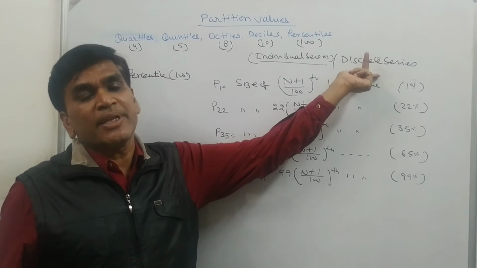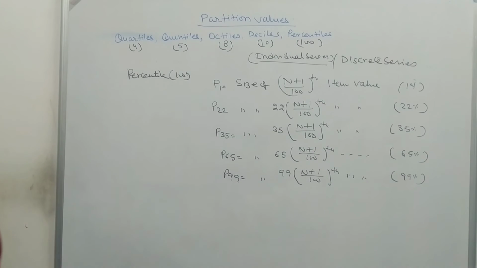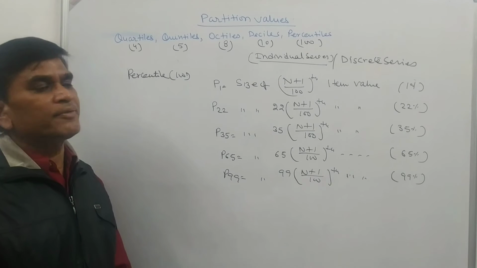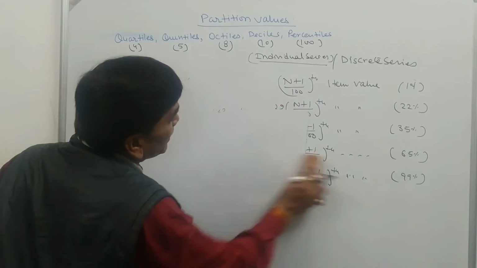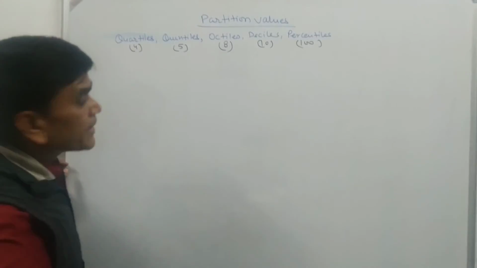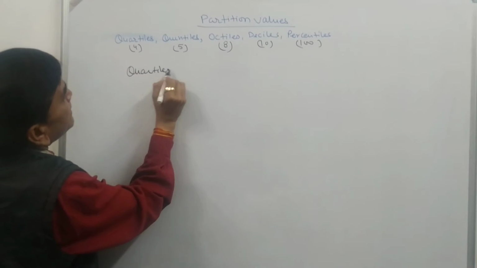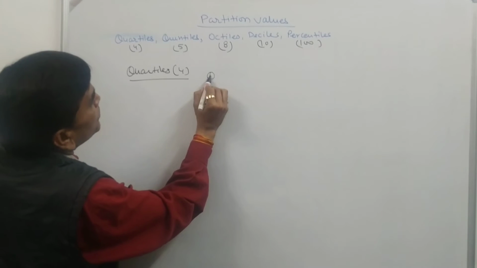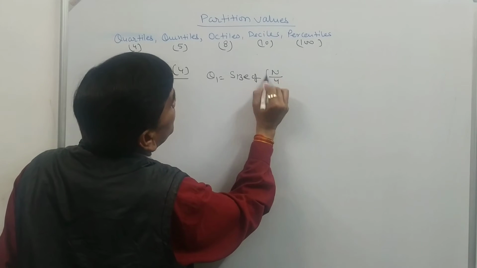But in discrete series, we will calculate cumulative frequency as we do in the calculation of the median also. So the procedure is the same, whether we are discussing the median or the partition values. Similarly, in the case of continuous series, later we will discuss some differences. So quartiles divide a series into 4 equal parts. So for Q1, that is size of n upon 4th item value.